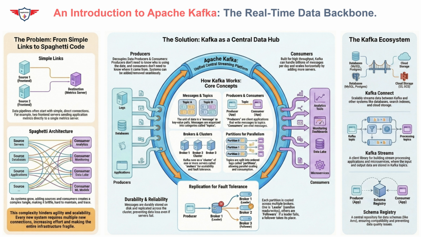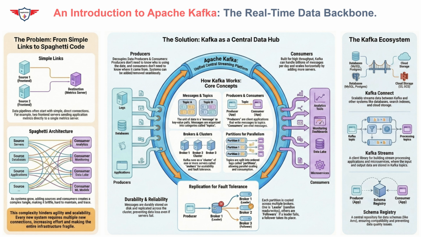Durability is the structural steel of this architecture, ensuring that your data isn't lost if a server goes down. Kafka doesn't just pass messages, it stores them on disk and replicates them across multiple brokers. If the leader broker for a partition fails, a follower instantly takes its place. This is why giant platforms like LinkedIn and Netflix trust Kafka. It's designed to be fault-tolerant from the ground up, making data loss a relic of the past.